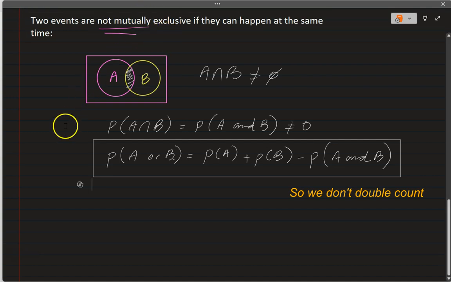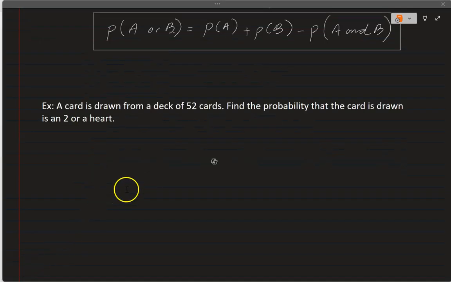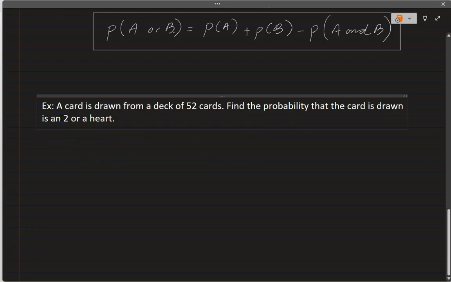And let's do an example to explain what that is. It's very straightforward. You just have to make sure you don't double count the shared area when you're dealing with the probability of A or B. All right? So let's look at this question now. A card is drawn from a deck of 52 cards. Find the probability that the card drawn is a 2 or a heart. Okay, so let's write it up.